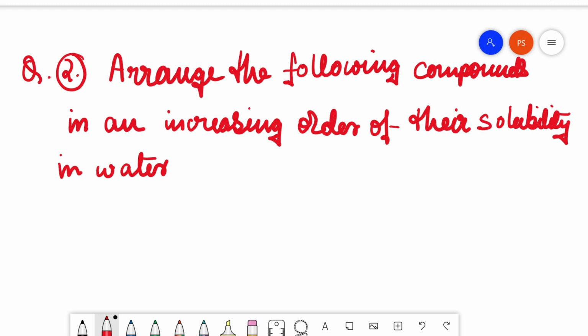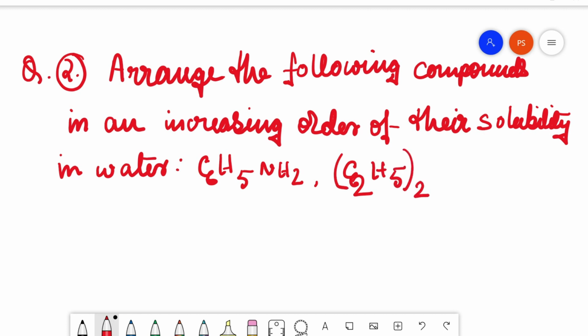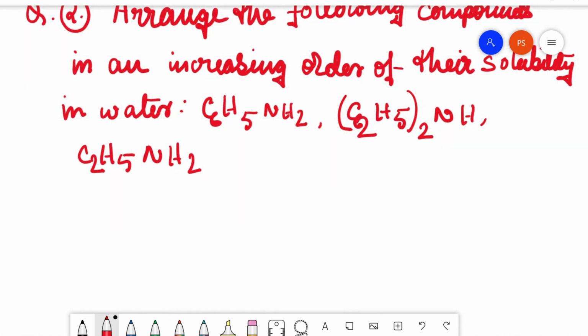The compounds are C6H5NH2, (C2H5)2NH, and C2H5NH2. So these are the amine compounds.